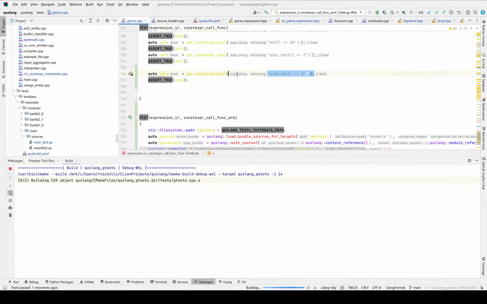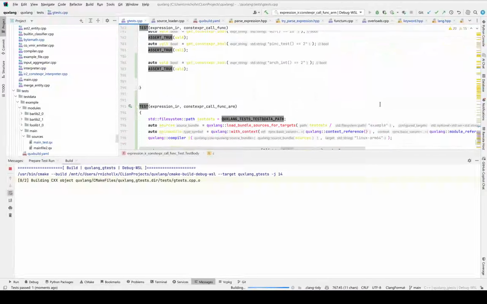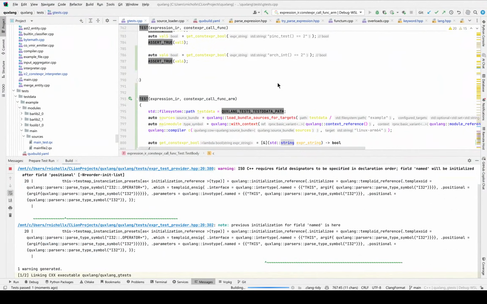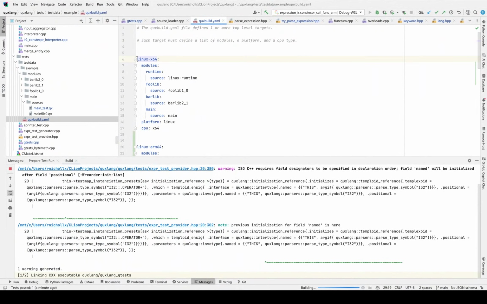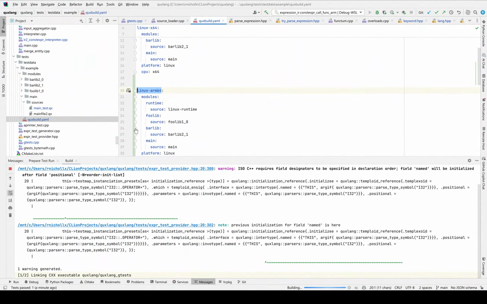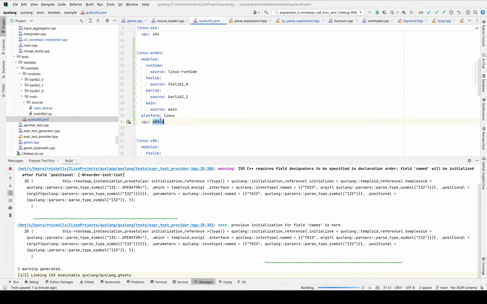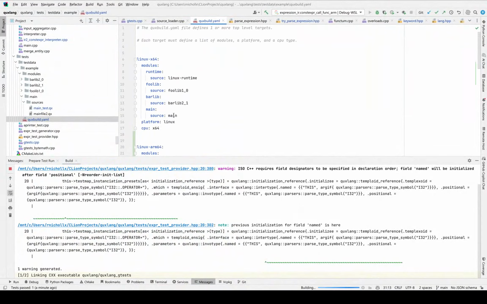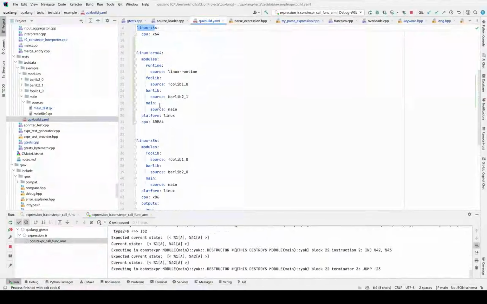Now this one will actually pass with it equal to 2 because the target is set to Linux-x64, which is defined in the quxbuild.yaml file. So we have these two targets. So it's picking up the target name Linux x64 and Linux ARM64. And this is specifying what modules we want to use, and then what's the platform and what's the CPU. And then you could have different optimizations or whatever if you wanted as well. So you can define your different build targets, what modules each target uses, and so on. So that's already been there, sort of.